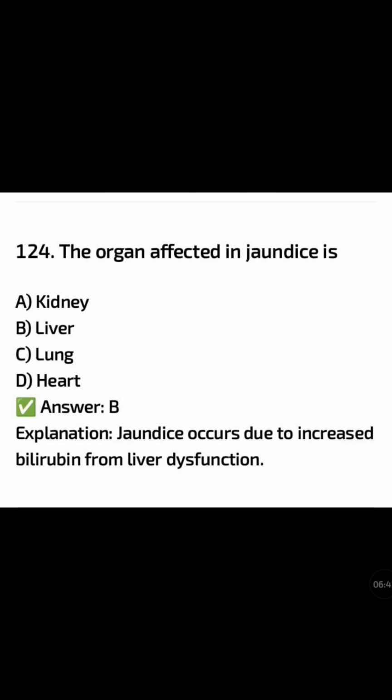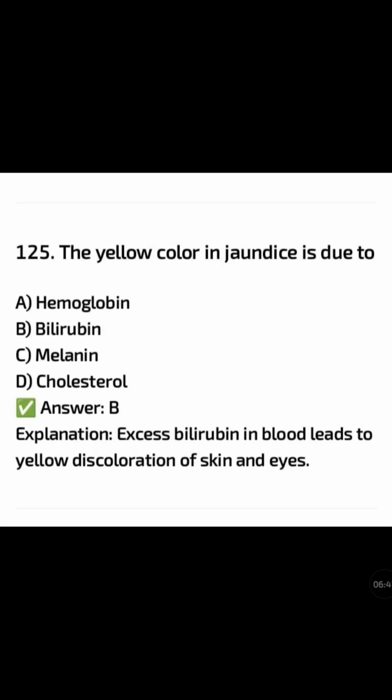Jaundice occurs due to increased bilirubin from liver dysfunction. The yellow color in jaundice is due to: option A, hemoglobin; bilirubin; melanin; cholesterol. The correct answer is option B, bilirubin. Excessive bilirubin in blood leads to yellow discoloration of skin and eyes.